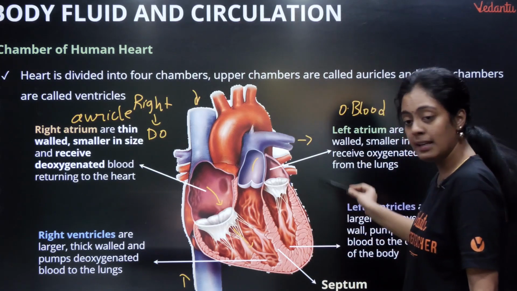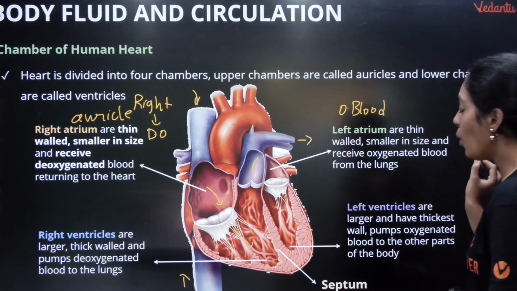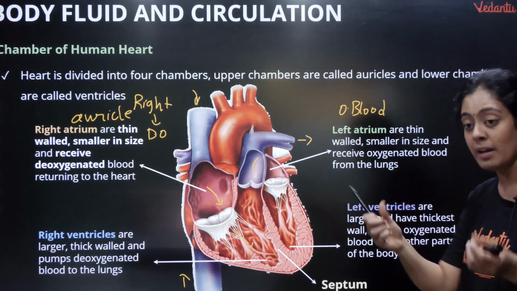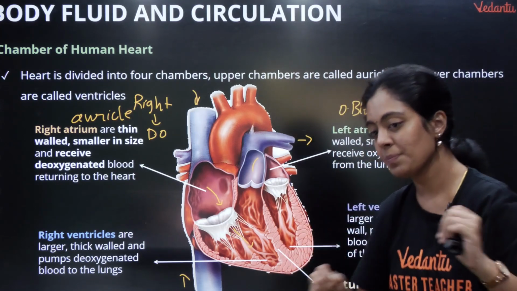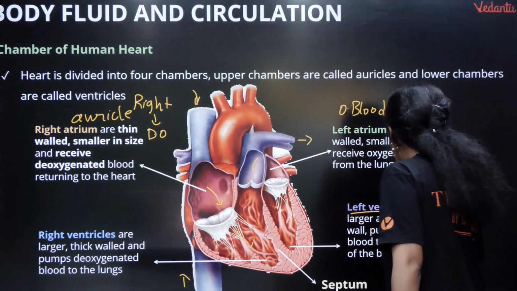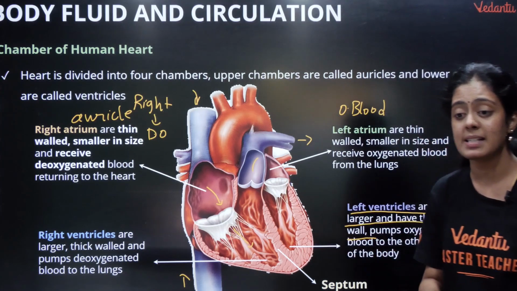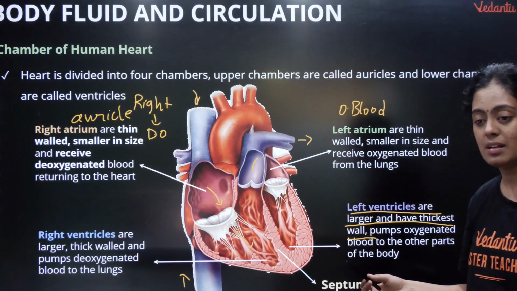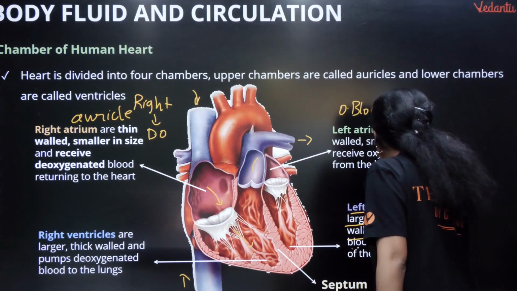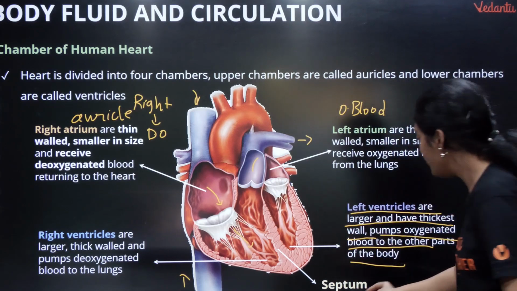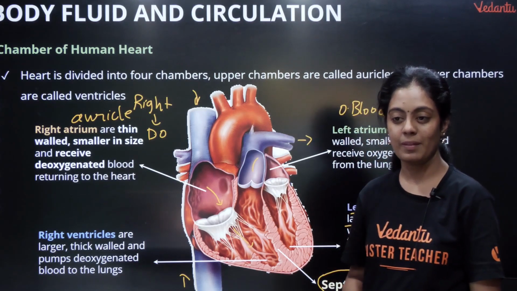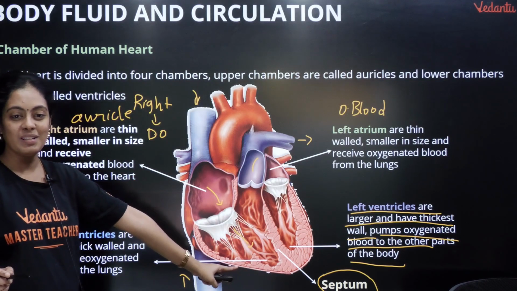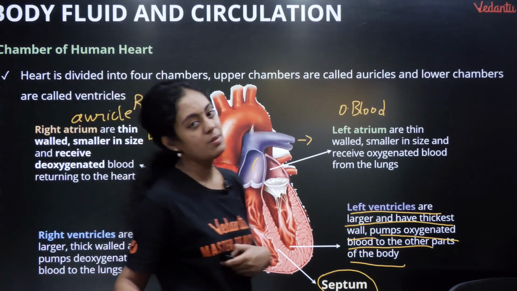Okay, similarly this side, left atrium is thin walled, smaller in size and receives oxygenated blood from the lungs. Okay, always remember atria are smaller, ventricles are larger. Then you have your left ventricle, it is larger and has the thickest wall. Kepanga exam la, which ventricle or which chamber of your heart has the thickest wall? It is your left ventricle. It pumps oxygenated blood to all the other body parts, and you can see how they are divided. They are all divided by septum. Okay, so inga pathingla evlo thicka irukku enoda left ventricle, very important. Okay, so these are the 4 important chambers of your heart.